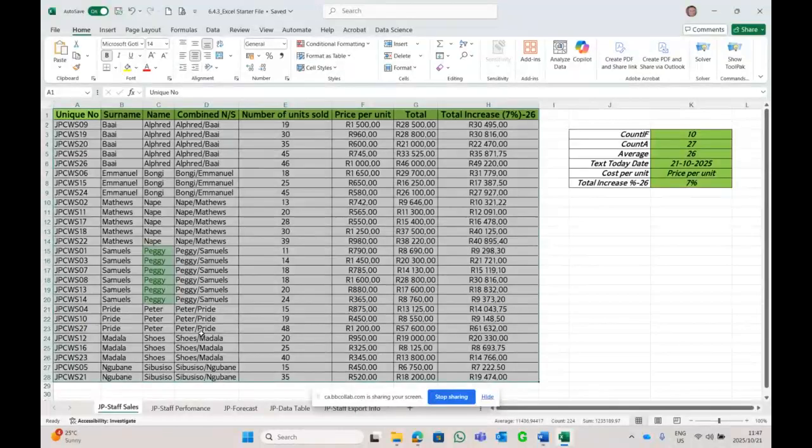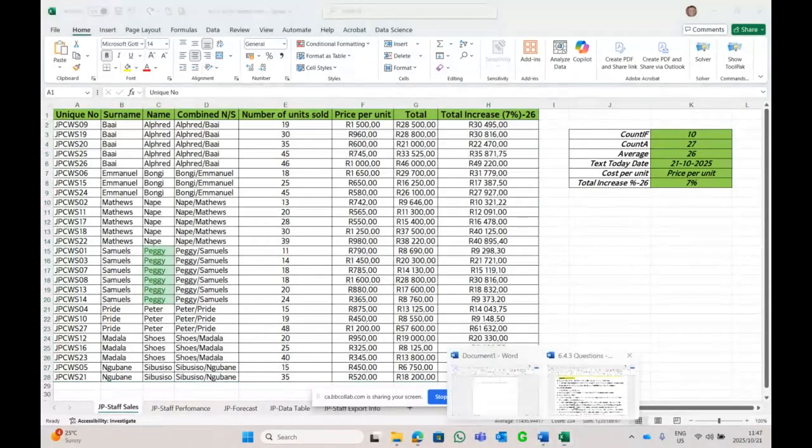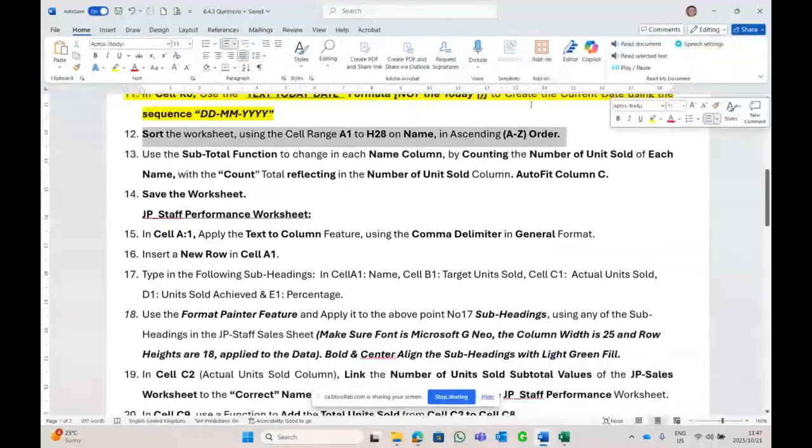Now they're probably going to ask me to do a subtotal, but let's see if they want me to count the subtotal or if they want me to add values. Sorting done. Subtotal change in each name column, counting the number of units for each name with a count total showing and reflecting in the number of units sold column.